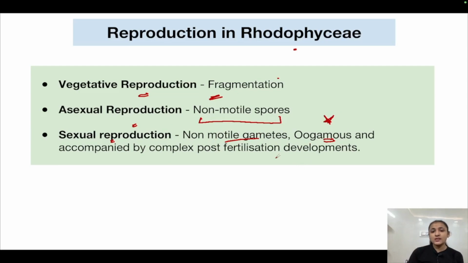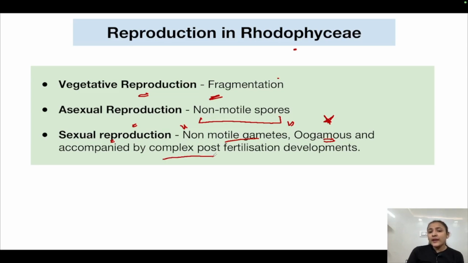In Rhodophyceae, even though sexual reproduction is oogamous, both the gametes are non-motile. Usually in oogamous reproduction, the general trend is that the female gamete is larger and non-motile and the male gamete is smaller and motile, but in certain cases both gametes can be non-motile.